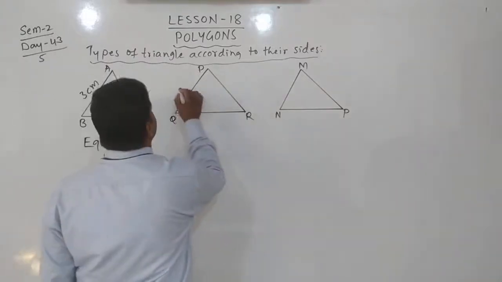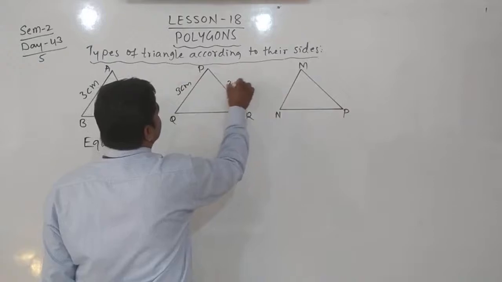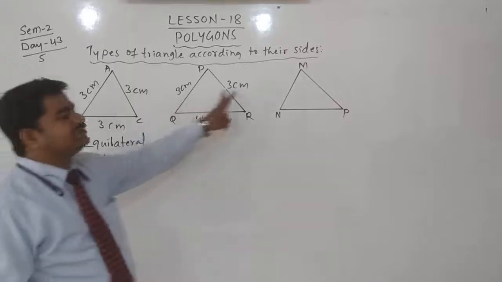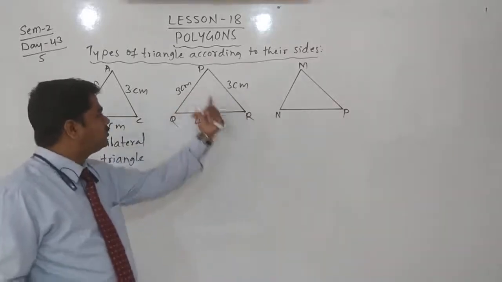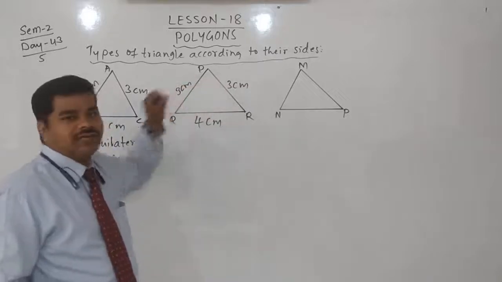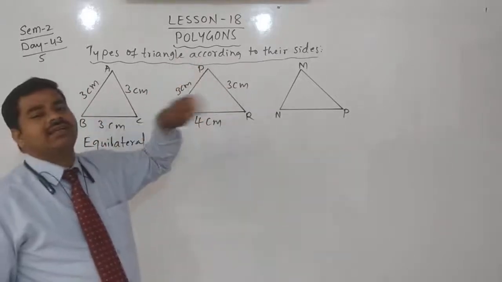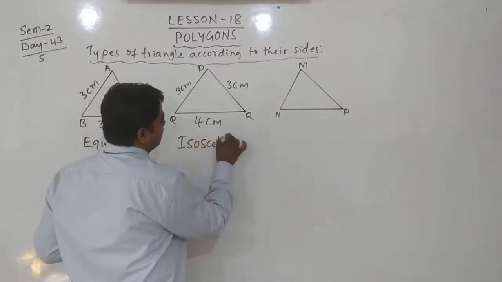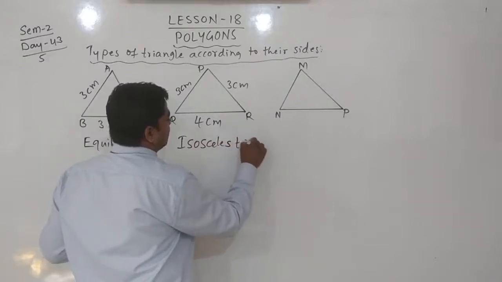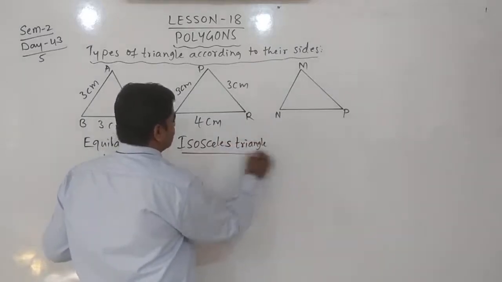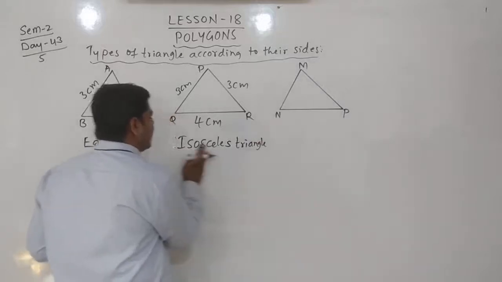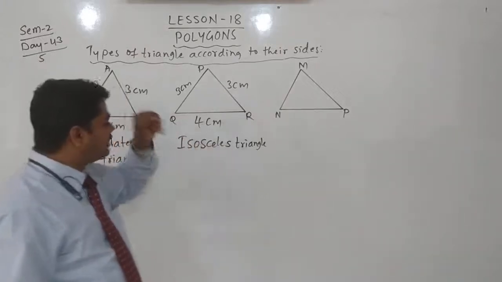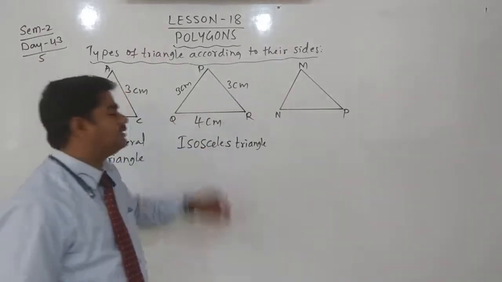Here, these two sides are same in length. This is 3 centimeter. This is 3 centimeter. It is 4 centimeter. Only two sides of a triangle are same in length. Any two sides, not only these two. This may be equal or this may be equal. If any two sides of a triangle are equal in length, then we can call it an isosceles triangle. A triangle with any two sides equal in length is called an isosceles triangle.